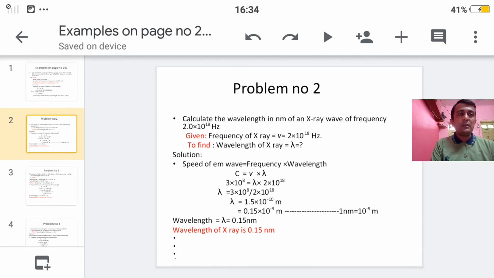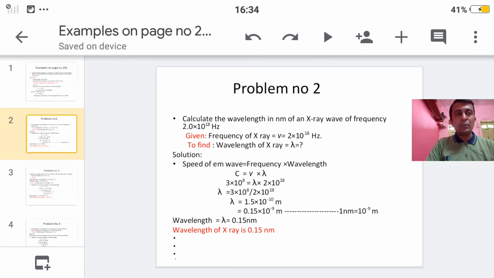So students, see here, 3 by 2 is nothing but 1.5, and 10 to the power 18 which is present in the denominator, if you shift it in the numerator, so 8 minus 18, you are getting 10 to the power minus 10. So 1.5 into 10 to the power minus 10 meter, this is the value of lambda.